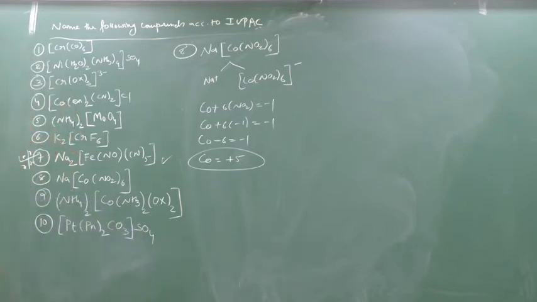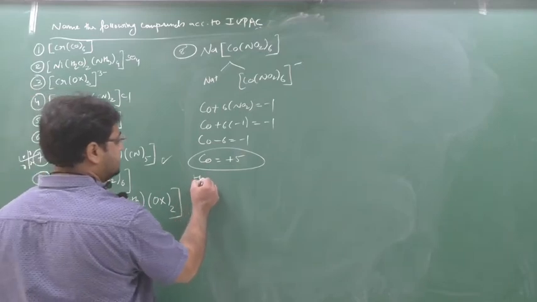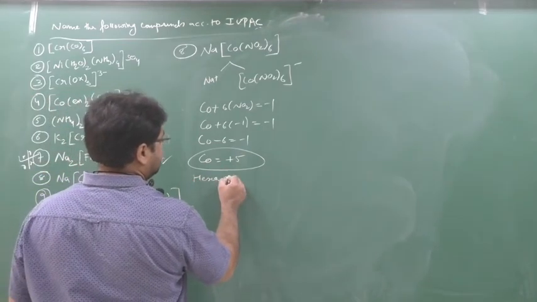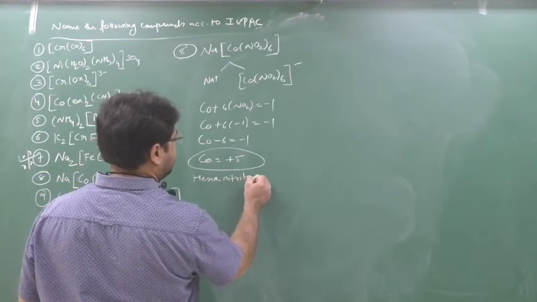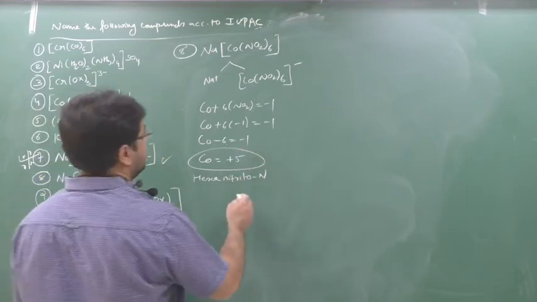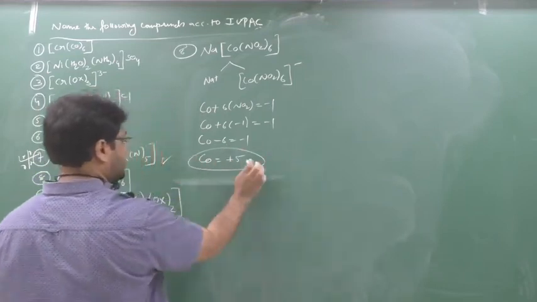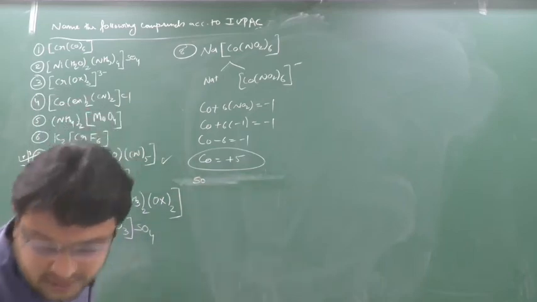Clear now? Or you can, one thing more. NO2 minus, plus 5. No, leave this. This is having certain issue. Or you can add hexanitrito-N. Sodium, leave this. This is a bit of an issue.